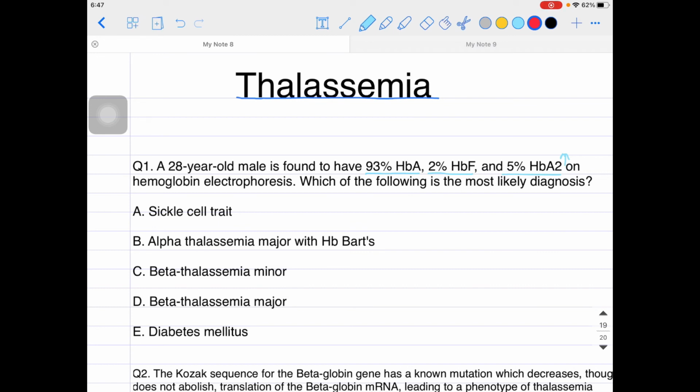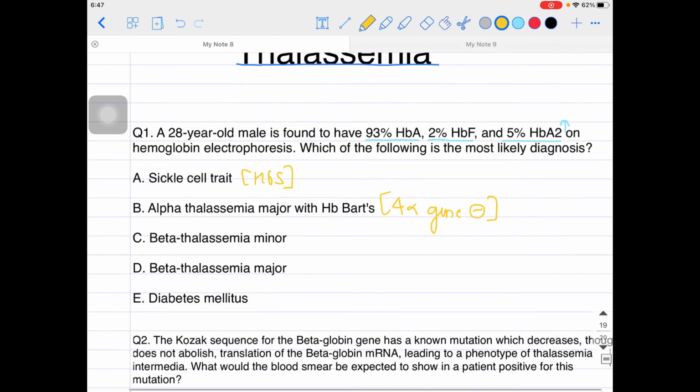Alpha thalassemia major with hemoglobin Barts. Hemoglobin Barts is seen in 4 alpha gene deletion, right? That is not the case over here. Sickle cell trait, you would see HbS, and that is not given in the question either. Beta thalassemia minor or beta thalassemia trait, yes, it can be the answer actually.